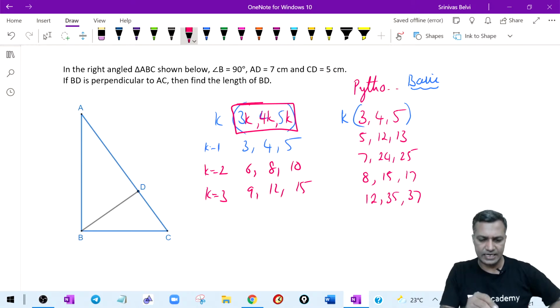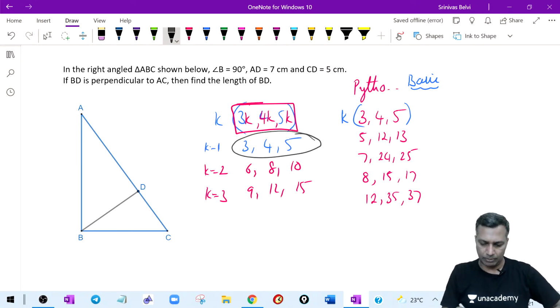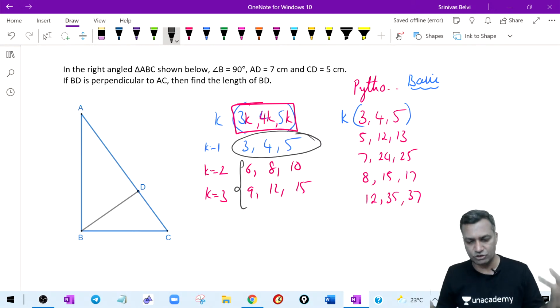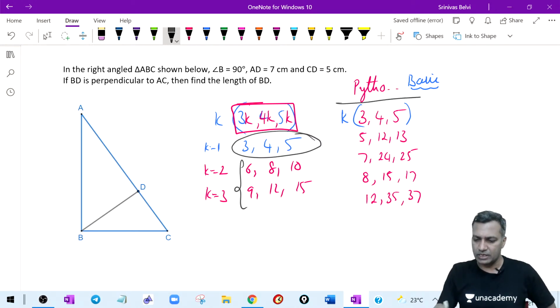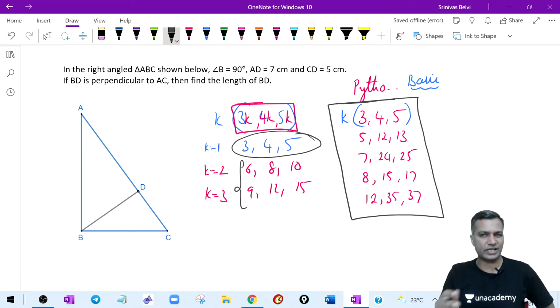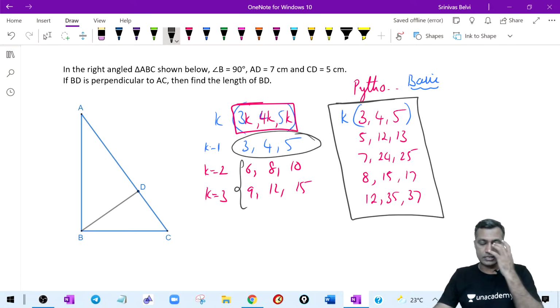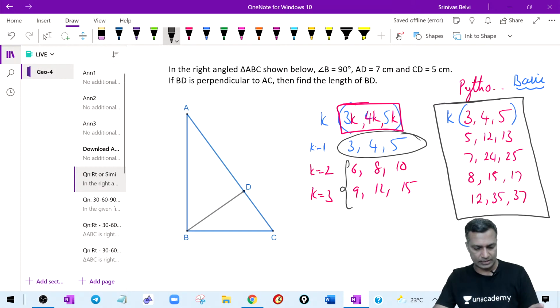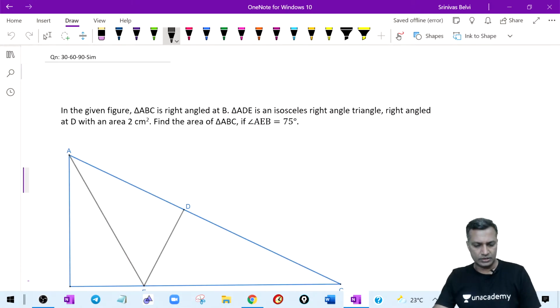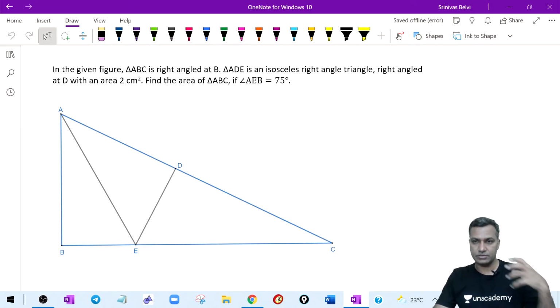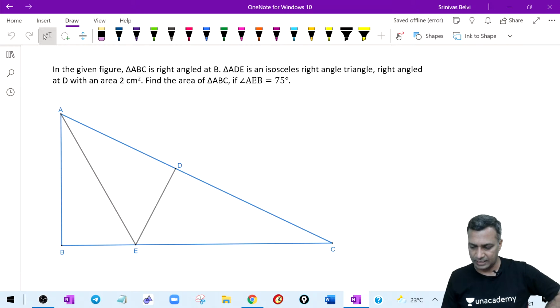So in the exam, they need not necessarily use the basic triplet. They can change the k value. I'm not really checking this prominently, because I'm hoping that, given the triplets, we can work wonders. That should not be a problem. Now there's another important parameter on the right angle triangle. Let's take this example. This example will illustrate the point I would like to make at the beginning of the lecture.